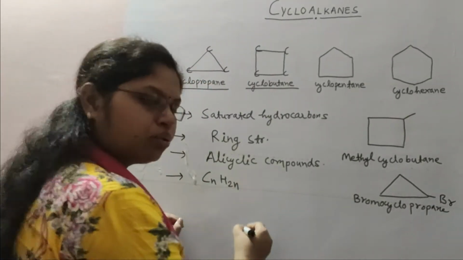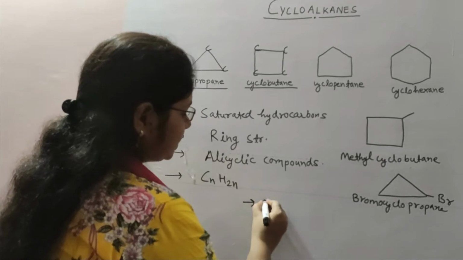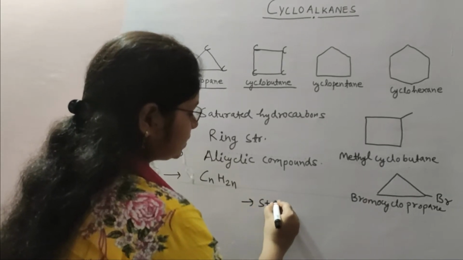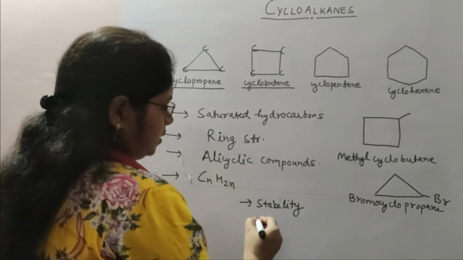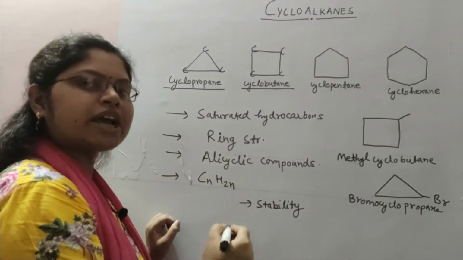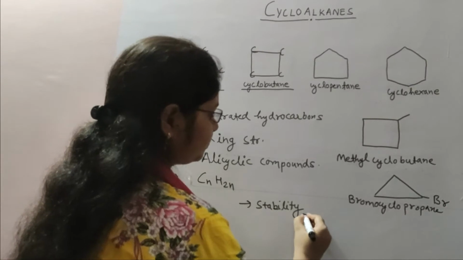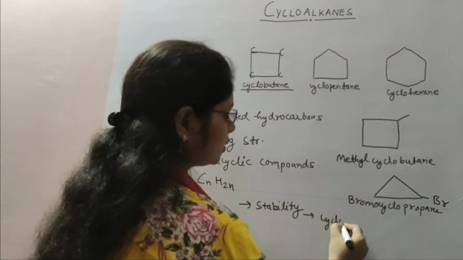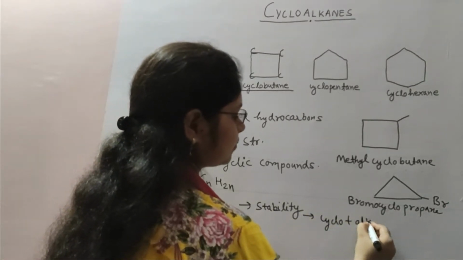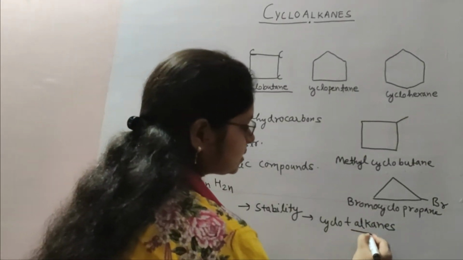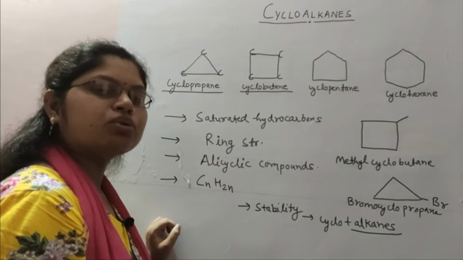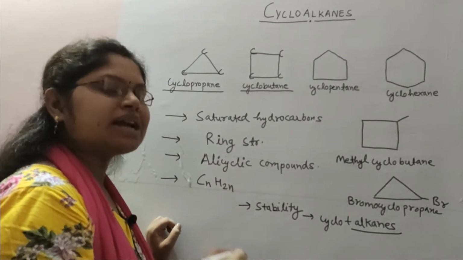Now we can talk about the stability of cycloalkanes. If we break the term cycloalkanes, it can be written as cyclo plus alkanes. Alkanes are saturated hydrocarbons and they are least reactive.